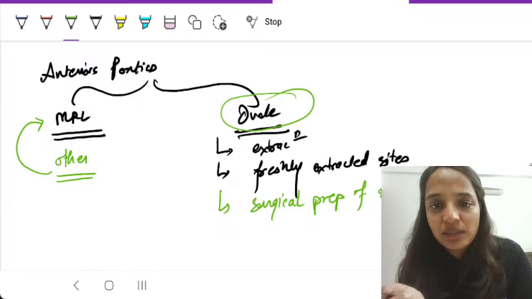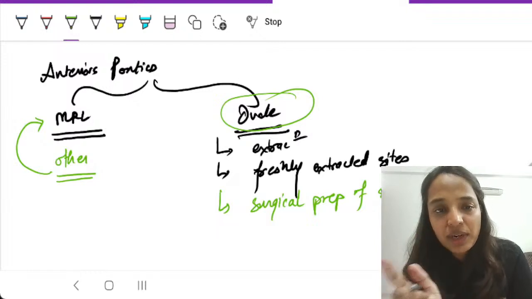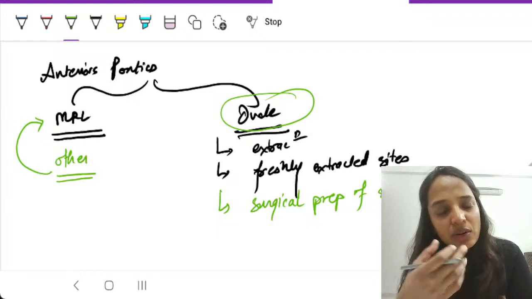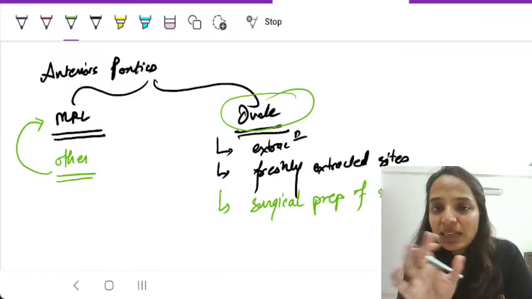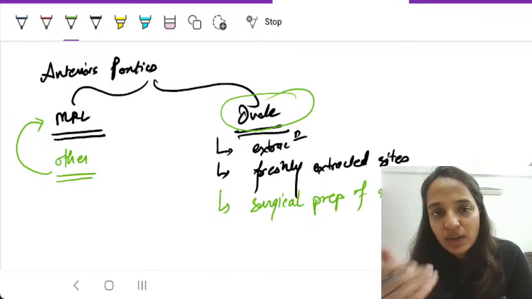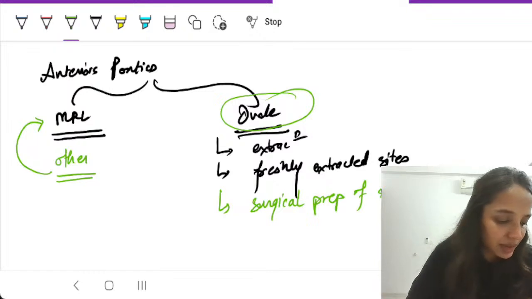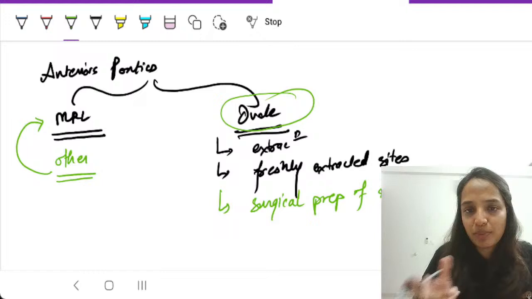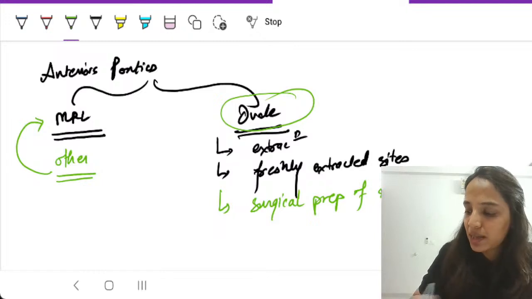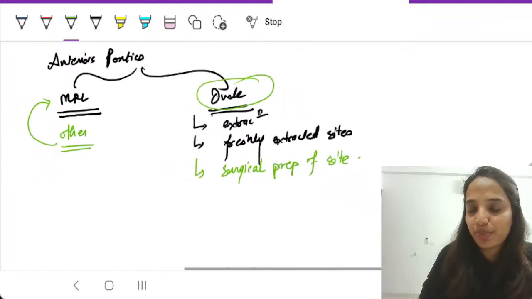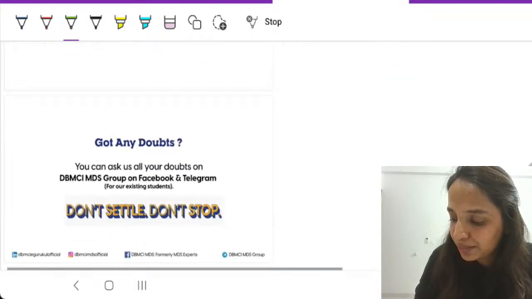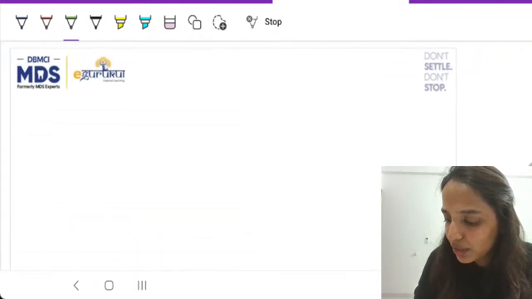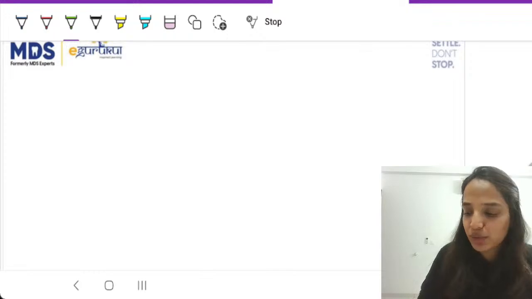For all posteriors, you are going to use conical, spheroidal, or sanitary, or these kinds of pontic. Saddle is never indicated. Saddle is out of question. It is not advisable, right? So some confusion was there between modified ridge lap and ovate. This was the confusion, and I hope that is clear. Now, any other doubt, students, that you want to ask, you can ask me those questions.